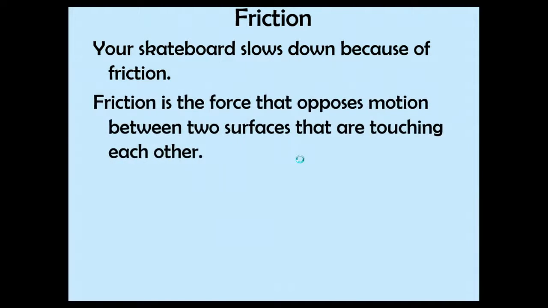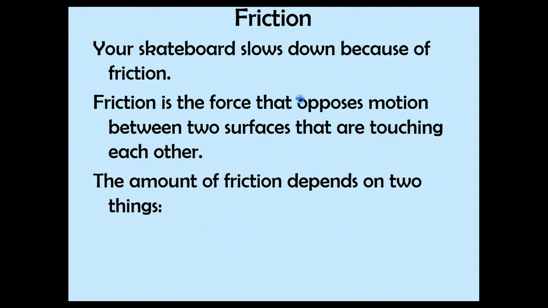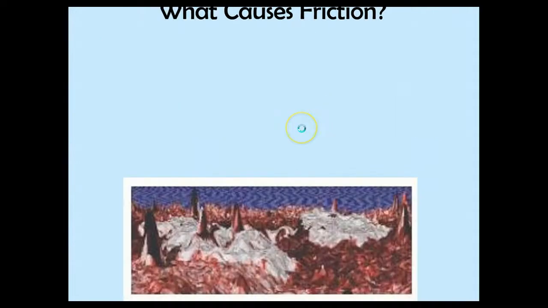So friction is the force that opposes motion between two surfaces that are touching each other. The amount of friction depends on two things. It depends on the kind of surface you have and the forces that are pressing the surfaces together.